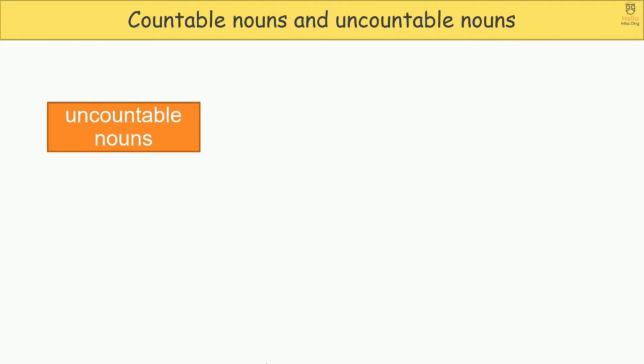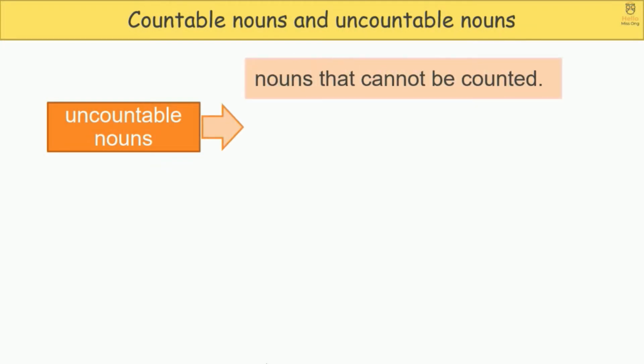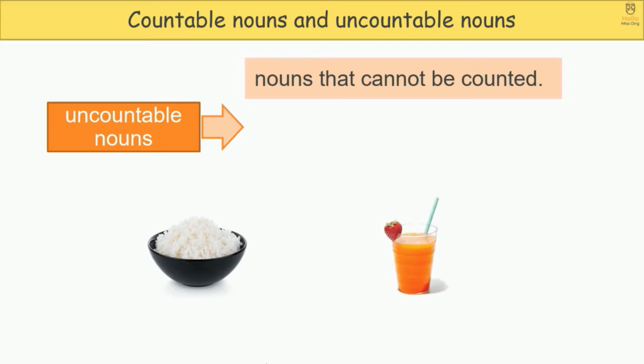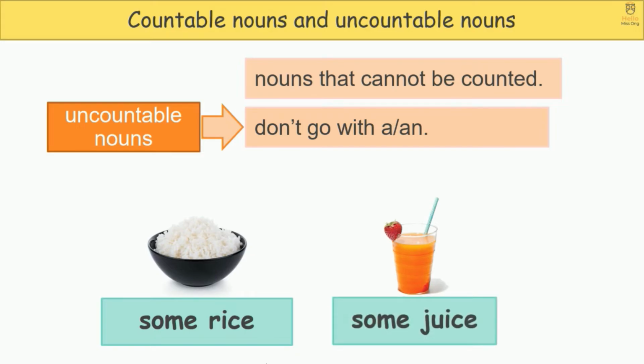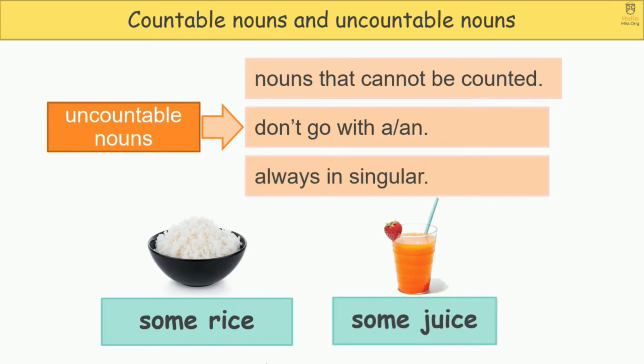Uncountable nouns. Uncountable nouns are nouns that cannot be counted. For example, rice and juice. They don't go with a and an. We can use some instead. Some rice, some juice. And they are always in singular. We do not add s.